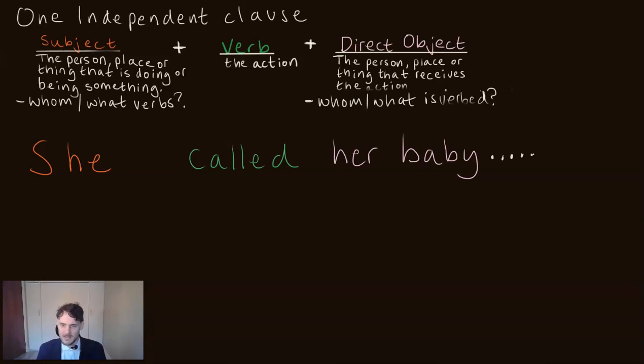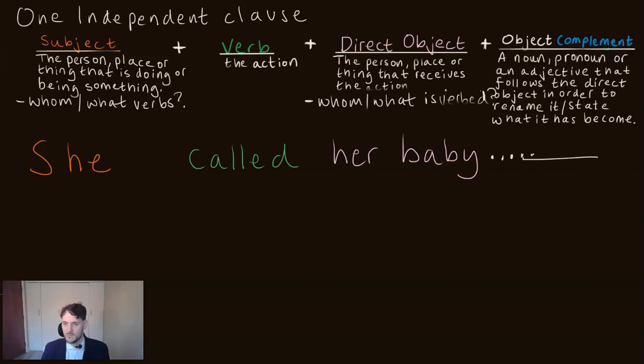What do we need? Well, we need some kind of noun or adjective to complete the thought. This is what we call the object complement. An object complement is a noun, pronoun, or adjective that follows the direct object in order to rename it or state what it has become. So we could say anything. We could say Gandhi or Jesus or Elvis or Adolf or whatever. She called her baby Jesus.